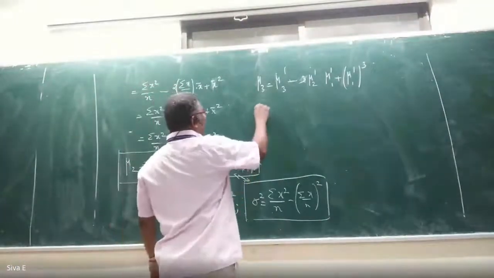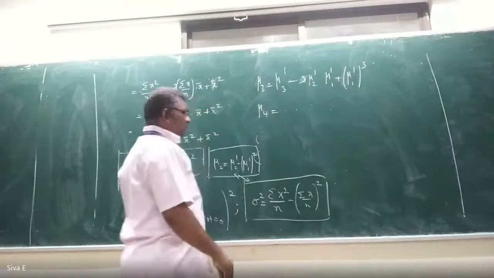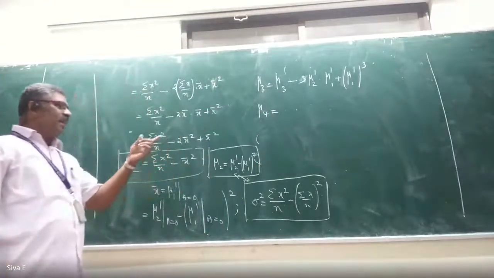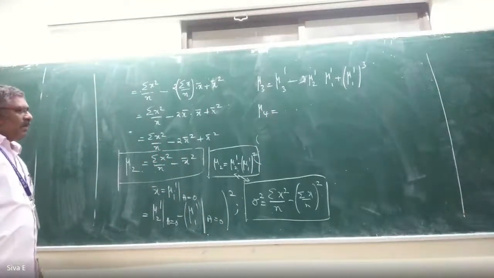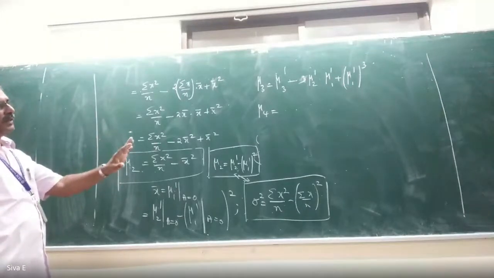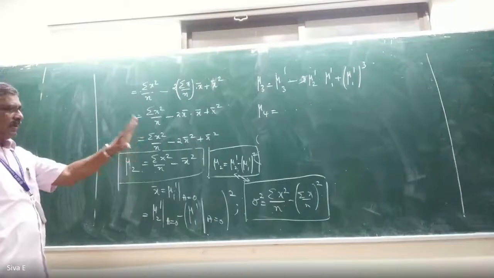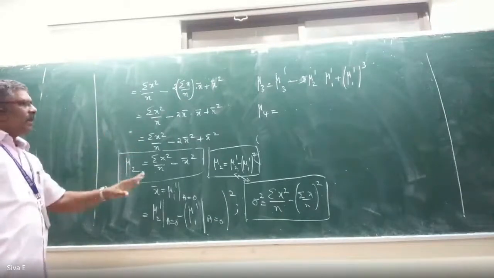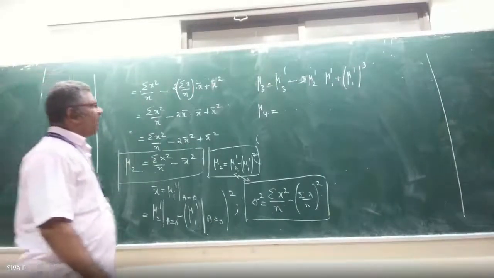Similarly, mu4 equal to, listen, I have written one binomial expansion there. Based on binomial expansion only, I am applying r equal to 2, r equal to 3, r equal to 4. There is lack of time, that's why I directly write that here.